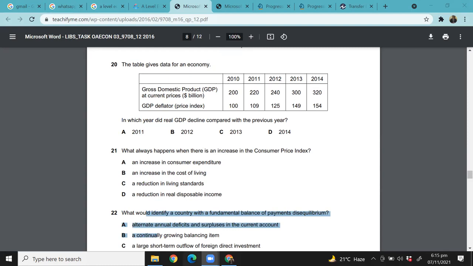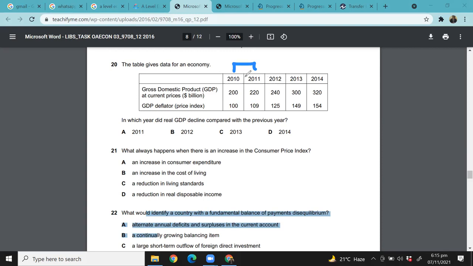What you need to do basically is to calculate the change. First of all, you have to calculate the percentage change in the GDP from year to year. I'll show you how that is done. And then you will calculate the percentage change in the GDP deflator from year to year, and then see if there is a real change in GDP, or if the real GDP increased or decreased. Now, first, let's take 2010 and 2020. How much has been the increase in GDP between 2010 and 2020?